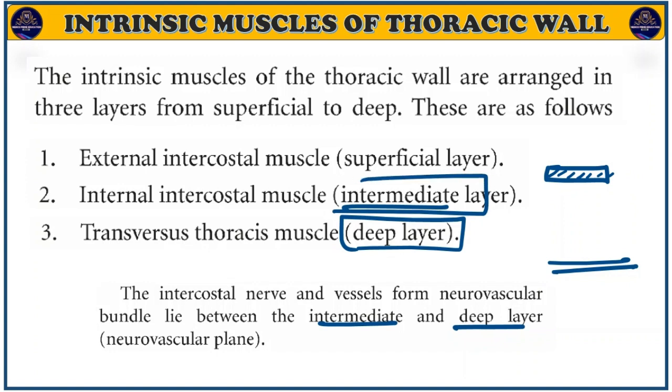Intercostal arteries and nerves, all this runs in between the intermediate and deep layers, and this plane is known as the neurovascular plane. We will discuss the neurovascular plane in the upcoming slide also.